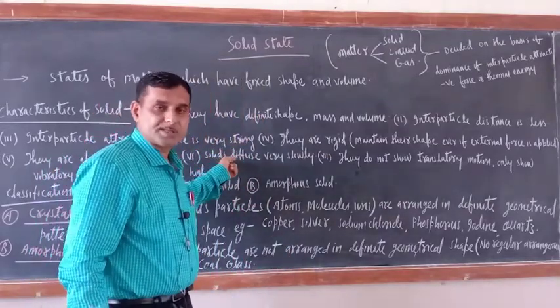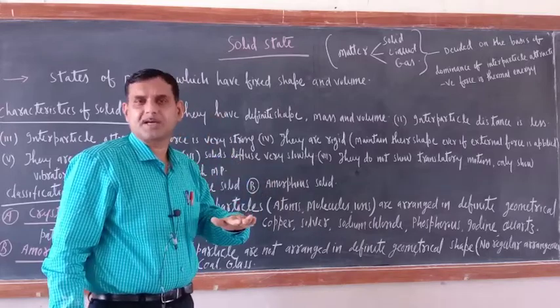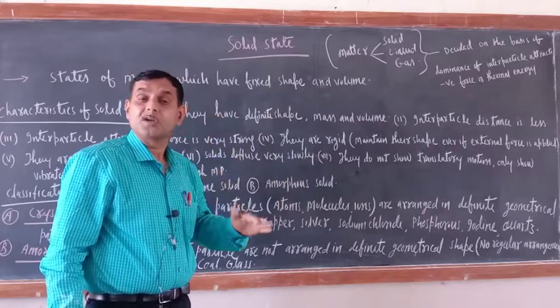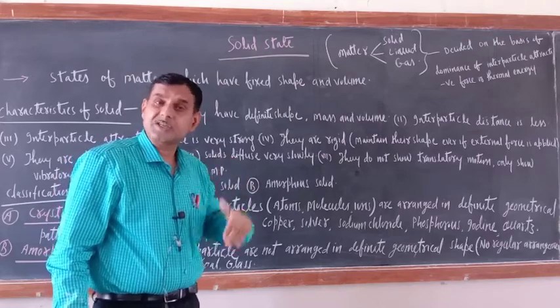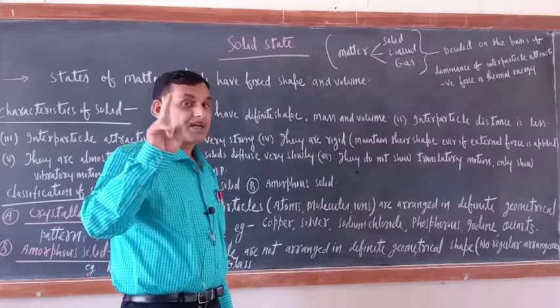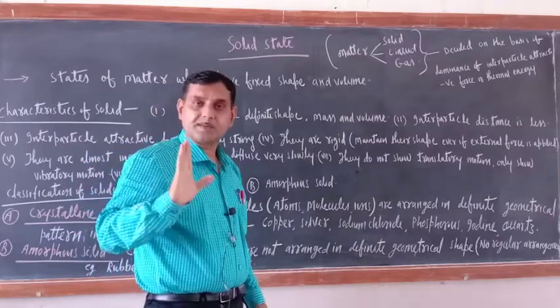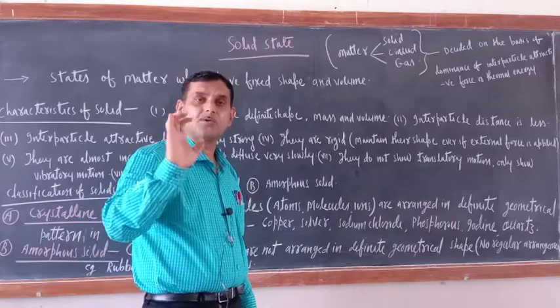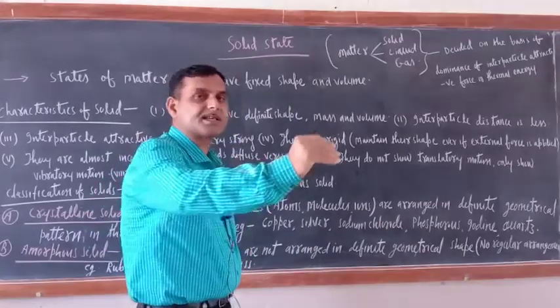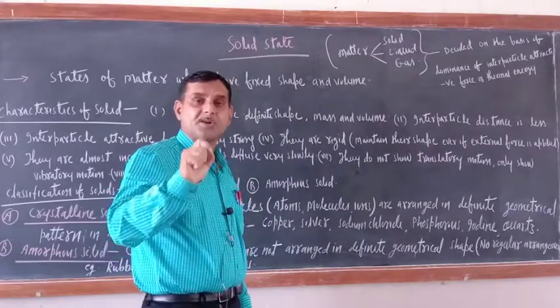And what is osmosis? Osmosis is the migration of solvent particles from lower concentration to higher concentration. Remember, this is the difference. Diffusion is the process of migration of solute particles from higher concentration to lower concentration, and a semi-permeable membrane is not there.